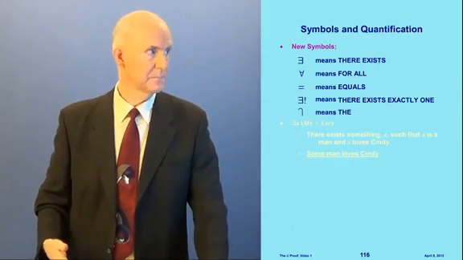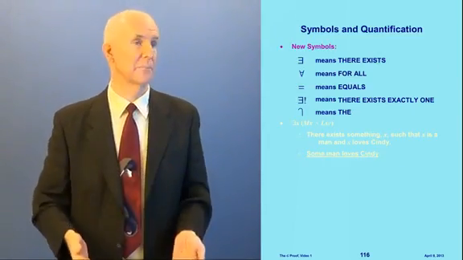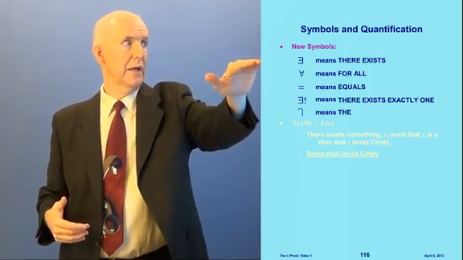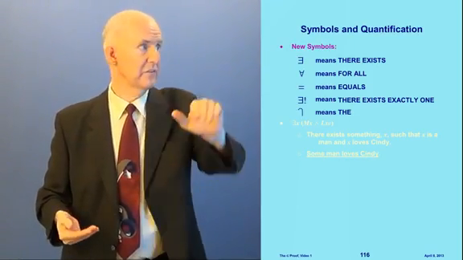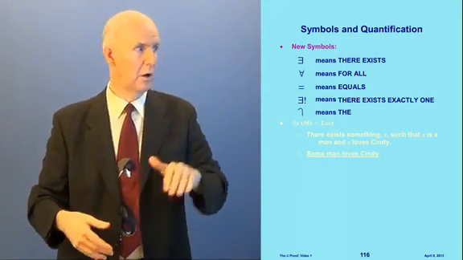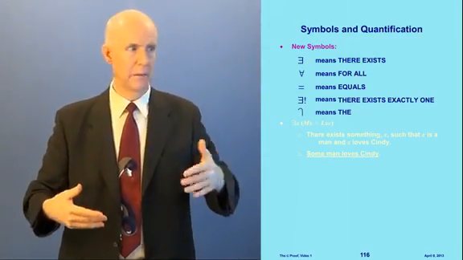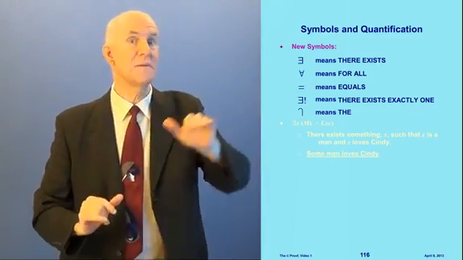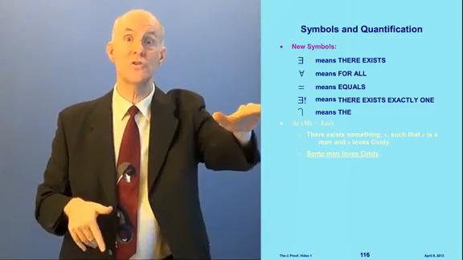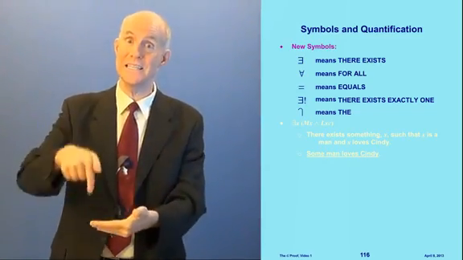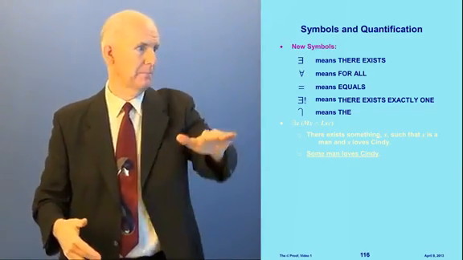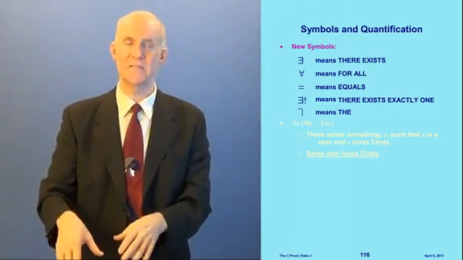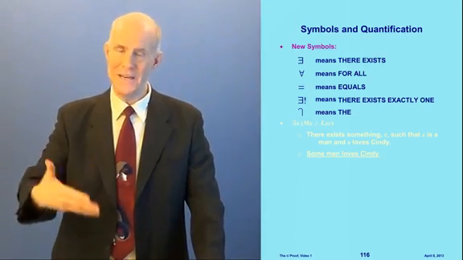See that? We're also going to use some additional symbols in addition to the ones we already talked about in sentential logic. In predicate logic, we're going to have a backwards E, which means there exists, an upside down A, which means for all. The equal sign, well, you already know about that one. The backwards E with an exclamation point means there exists exactly one. Now this is about uniqueness, and I've taught you about uniqueness in this video already. We already talked about it. And then the candy cane means the. We also talked about the in this video. So I'm getting you ready, see?